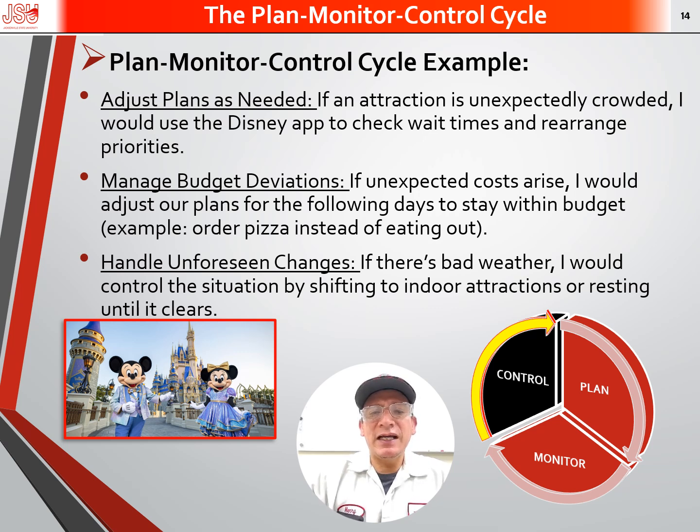If an unexpected cost arises, I will adjust our plans for the following days to stay within budget. As an example, I will swap eating out for a pizza. I will also handle unforeseen changes. If it is bad weather, I will control the situation by shifting to an indoor attraction or resting that day until it clears out.